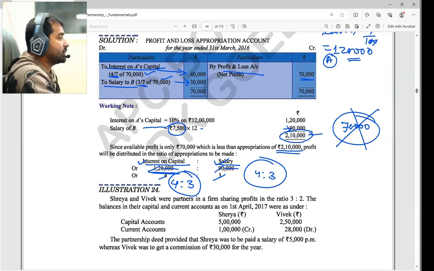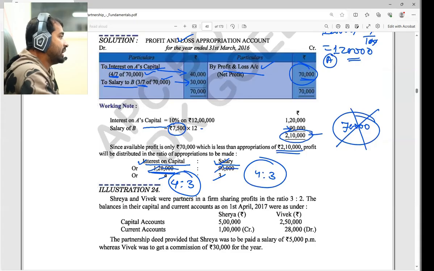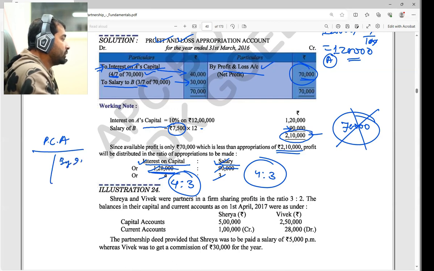If the question asks to convert this into journal entries, what should we do? Profit and loss account debit to profit and loss appropriation account 70,000, correct. Next, profit and loss appropriation account debit to interest on capital for A, 40,000. Again, this entry will come one more time. When I make the partner's capital account, this interest on capital will go to this side, so I can write by interest on capital, correct or not?